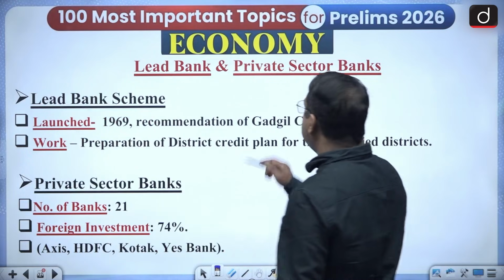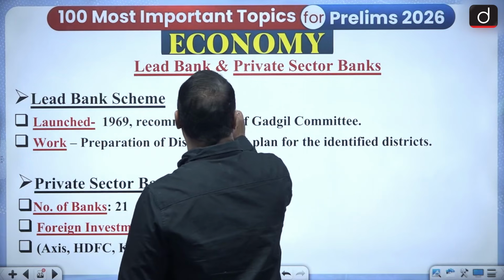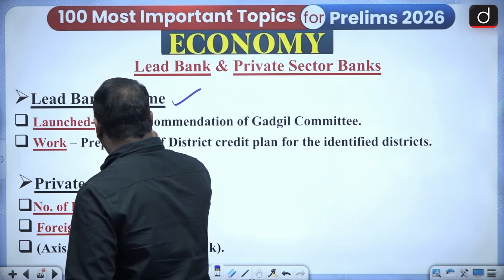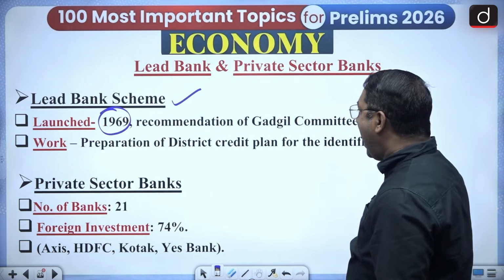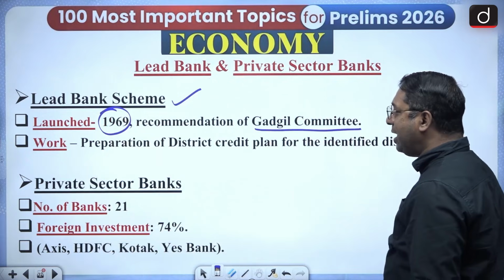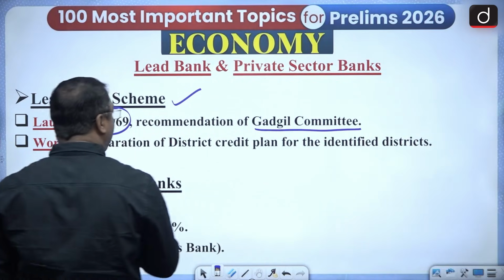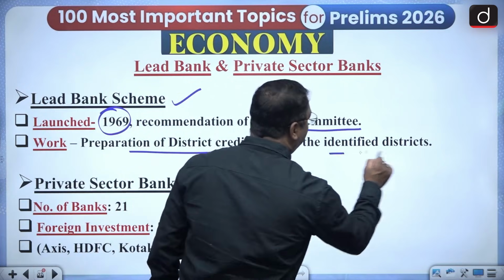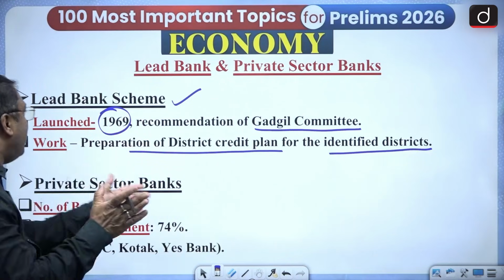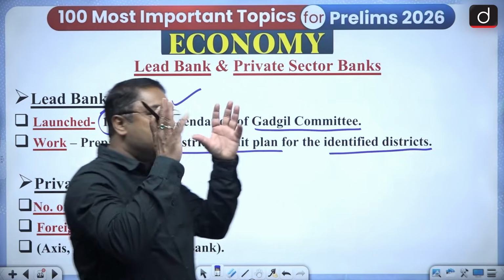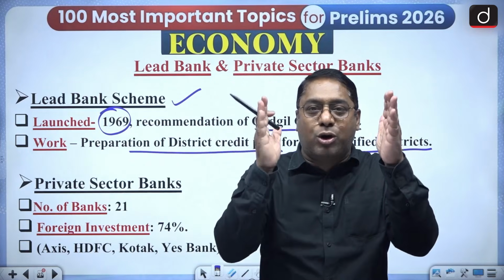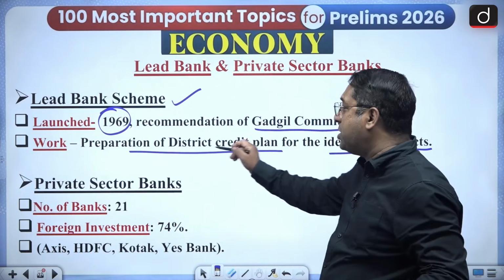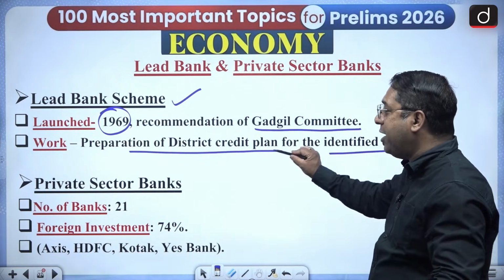Now, there were 2 schemes which are very important with regard to the banks. One is the lead bank scheme. This lead bank scheme was launched in 1969, and it was the recommendation of the Gadgil Committee, and it's nothing else but to prepare a district credit plan for identified districts. That means there were identified districts, and for those identified districts, it had to prepare a district credit plan.